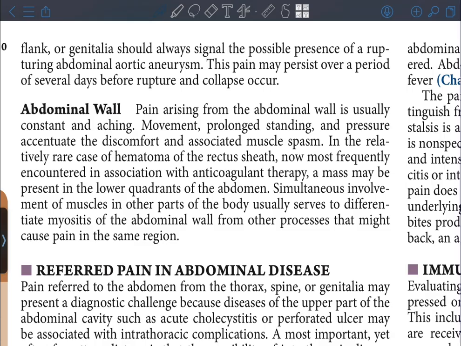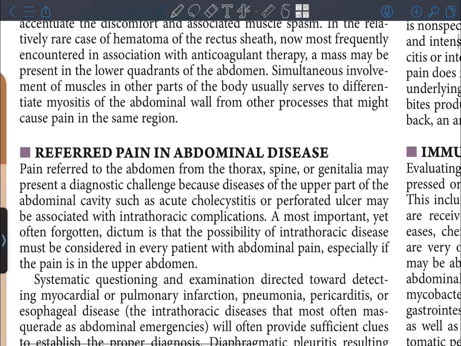Abdominal wall. Pain arising from the abdominal wall is usually constant and aching. Movement, prolonged standing, and pressure accentuate the discomfort and associated muscle spasm. In the relatively rare case of hematoma of the rectus sheath, now most frequently encountered in association with anticoagulant therapy, a mass may be present in the lower quadrants of the abdomen. Simultaneous involvement of muscles in other parts of the body usually serves to differentiate myositis of the abdominal wall from other processes that might cause pain in the same region.